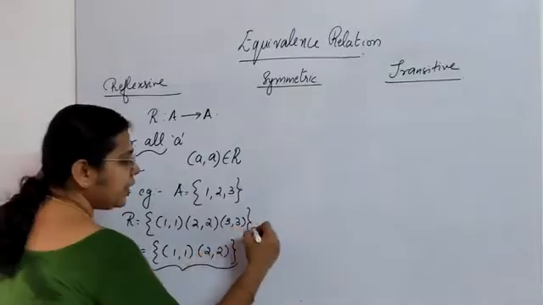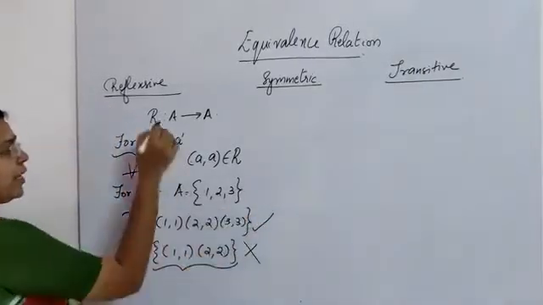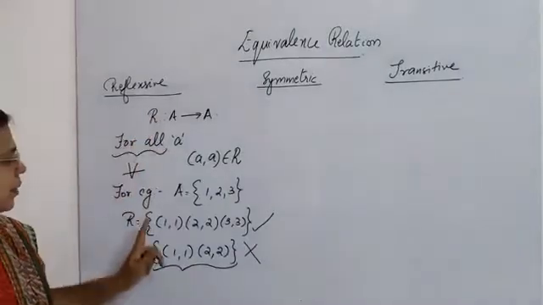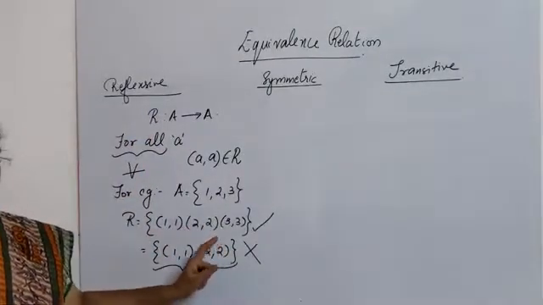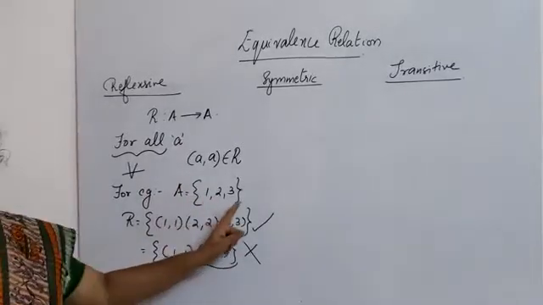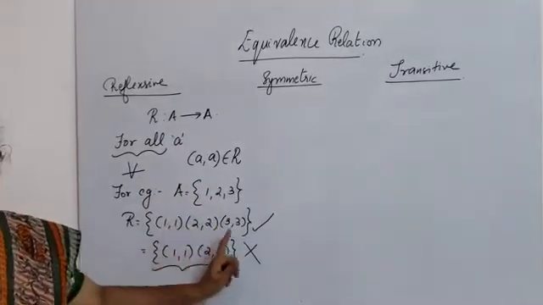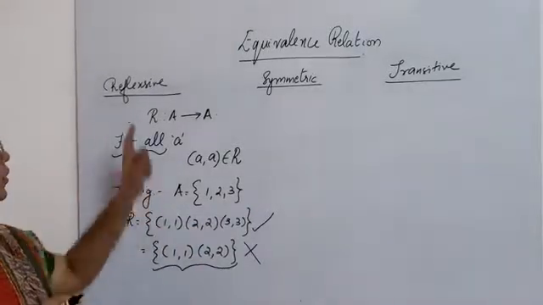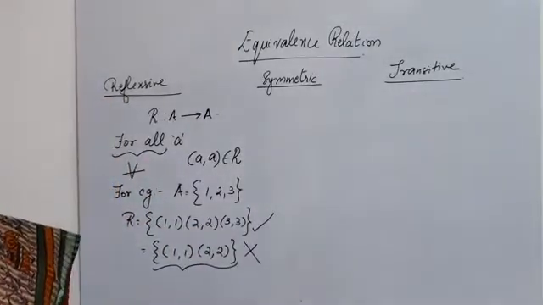It is very clearly said that for every element A that belongs to capital A, I must have the corresponding ordered pair A, A belonging to the relation. That is, if it has 1, 2 and 3, then 1, 1, 2, 2 and 3, 3 must be there in the relation. And hence you can say that this relation is reflexive.